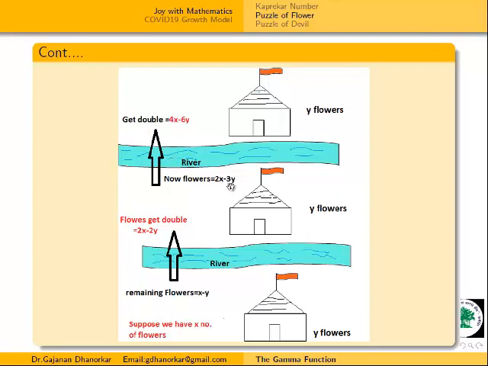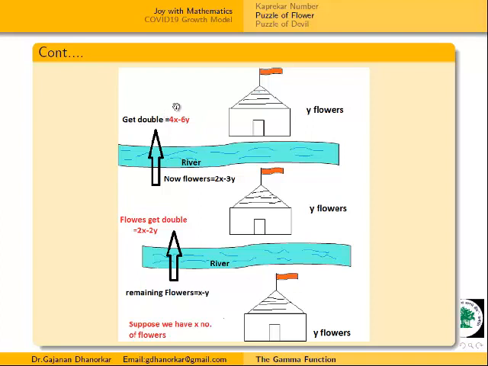Here 2x minus 3y, double is 4x minus 6y. Flowers get double. And this, how many flowers are we offering? Y number of flowers. And this is your last temple. Therefore, whatever it may be, this flower, and the last condition is that no flower is left with him.